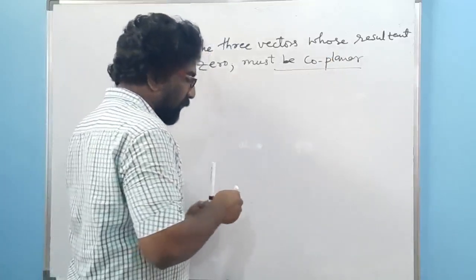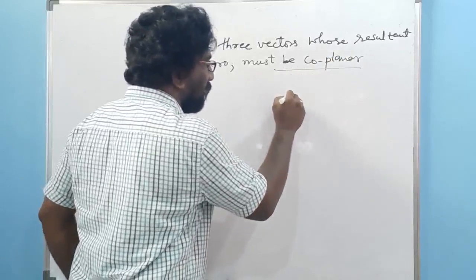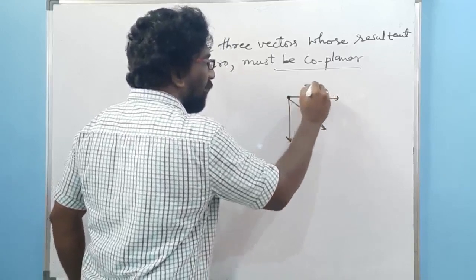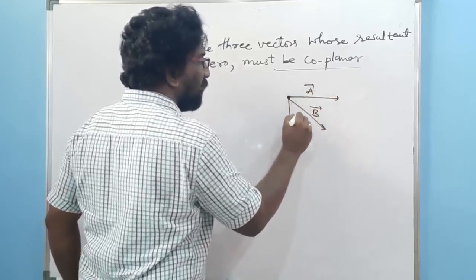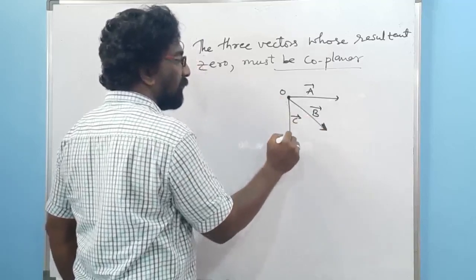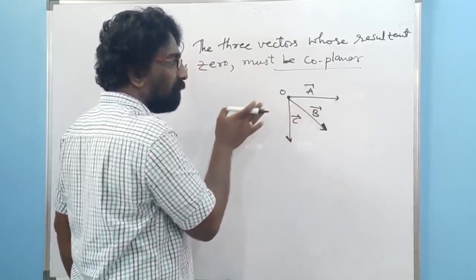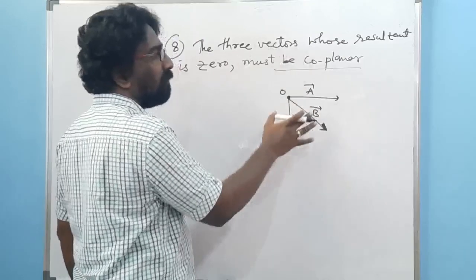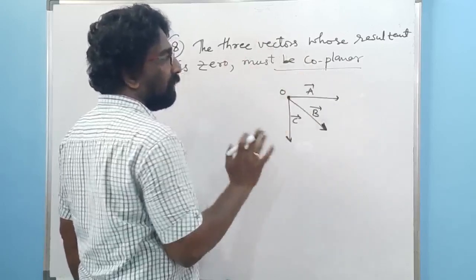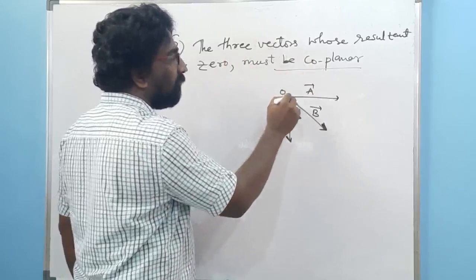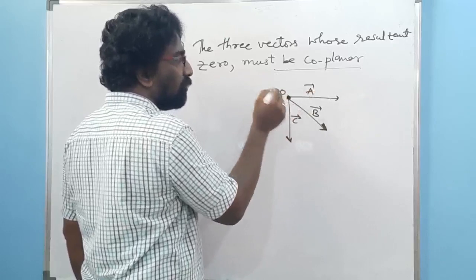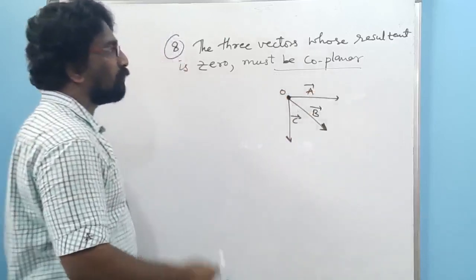Coplanar is nothing else but if there are three vectors like this, vector A, vector B and vector C, and all these three vectors originate from the same common point, then we call these vectors coplanar vectors. Irrespective of whether the vectors have equal or unequal magnitude, and irrespective of whether they are projected in the same direction or different direction, if it is coplanar, these vectors have to originate from the same common point. That is the coplanar meaning.